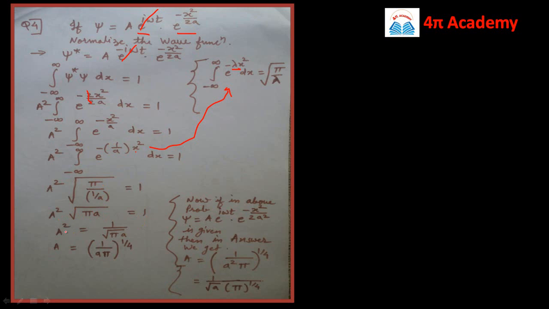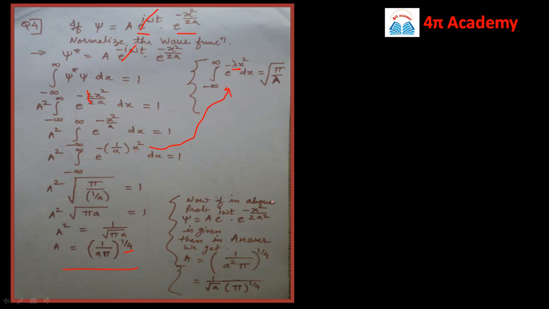So we can find out this a square as 1 upon square root of pi into a. So since this is the value of a square, the normalization constant a will be equal to further square root of this equation, which is 1 upon pi into a, whole raised to power 1 by 4. So this is the answer.